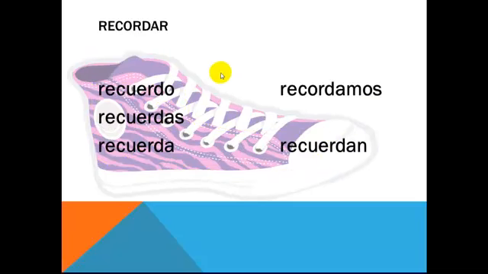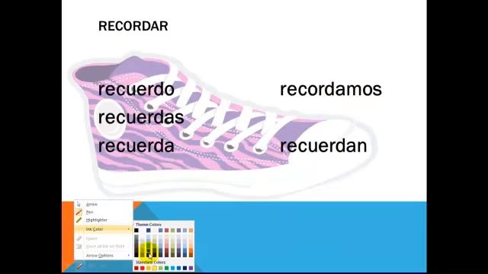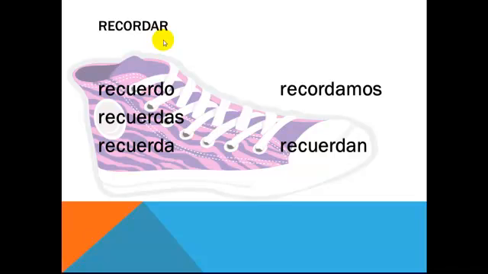The verb recordar is to remember. Here's an AR verb, and again the endings are regular AR endings. So we have o, as, a, amos, an, but we're not concerned with the ending. We're only concerned with the part that comes right before it, and that is called our stem. Remember, the stem is always the part right before the ending. So we have recuerdo, recuerdas, recuerda, recordamos, and recuerdan.